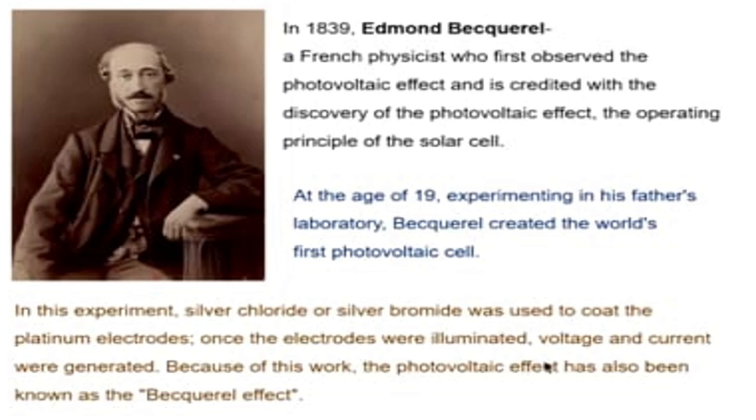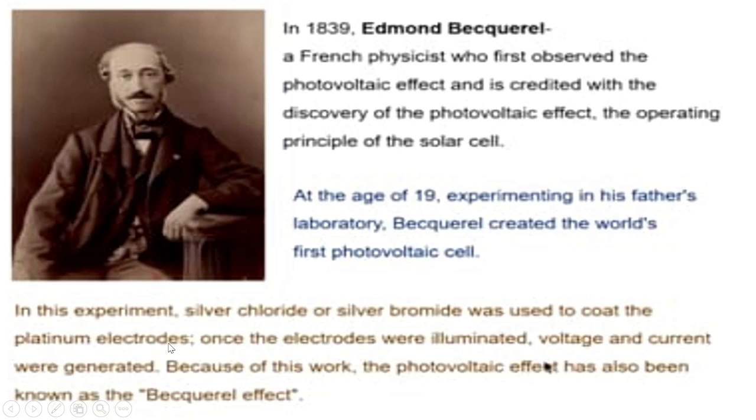In 1839, Edmond Becquerel, a French physicist, first observed the photovoltaic effect and is credited with the discovery of the photovoltaic effect, the operating principle of the solar cell. At the age of 19, experimenting in his father's laboratory, Becquerel created the world's first photovoltaic cell.